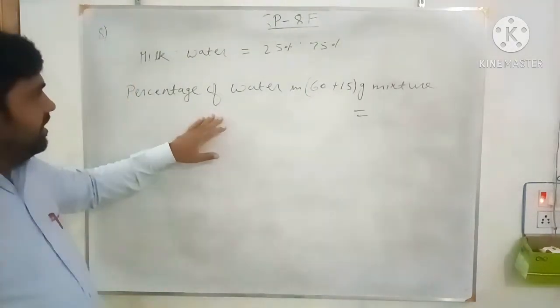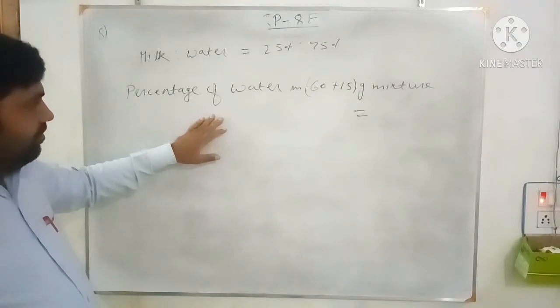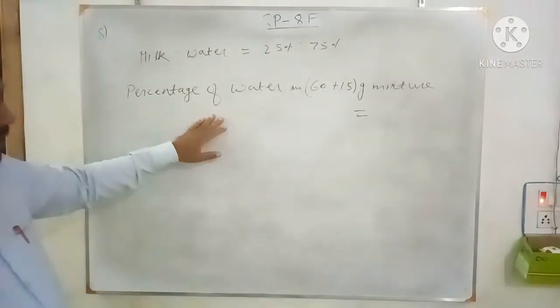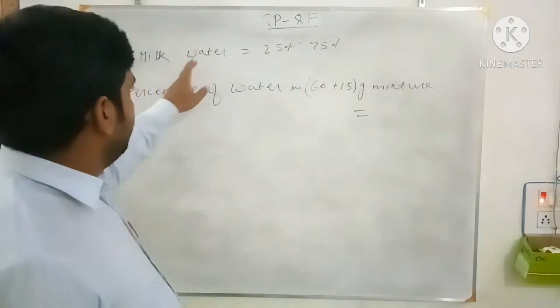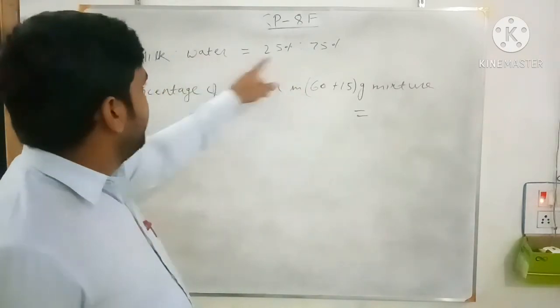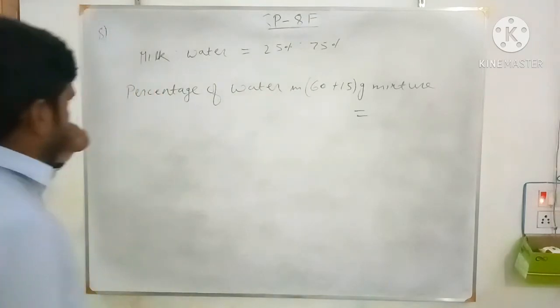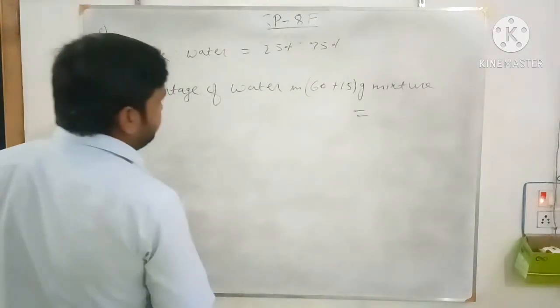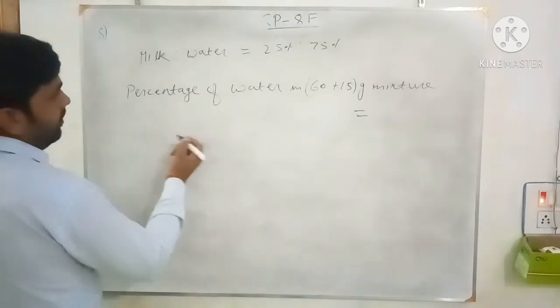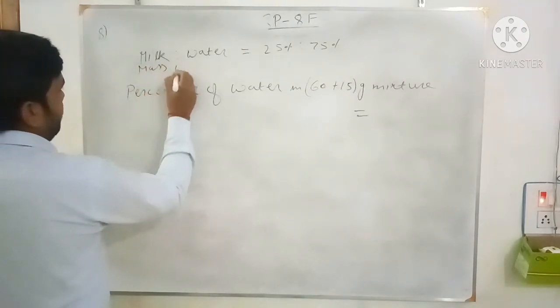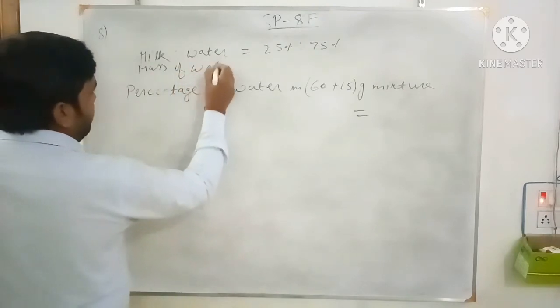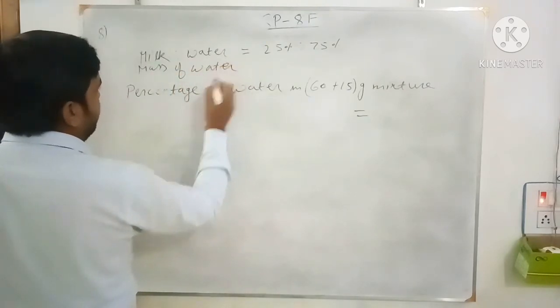So first you calculate what is the percentage of water in this 60 gram. In the 60 gram the percentage of water is 75%. So you write mass of water, or you can say weight of water.